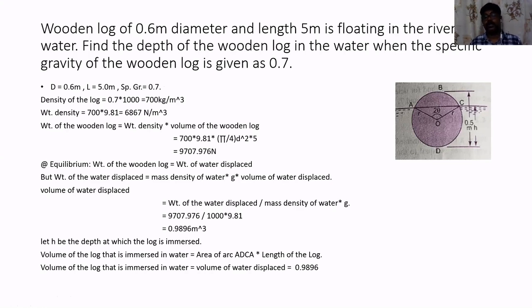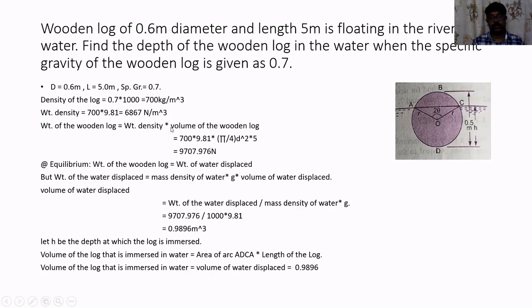The weight density of wooden log, calculated in the earlier step, is 6867 Newton per meter cube, and it is multiplied into the volume of the wooden log.